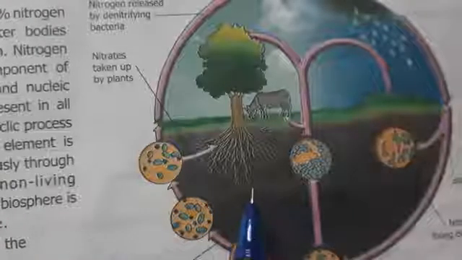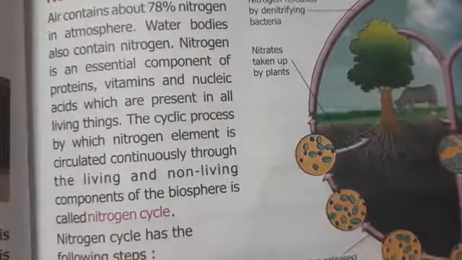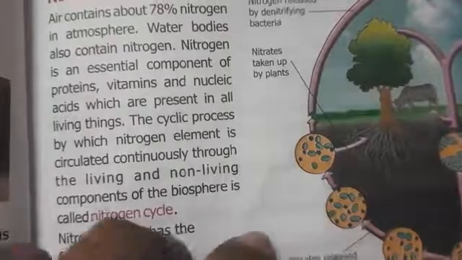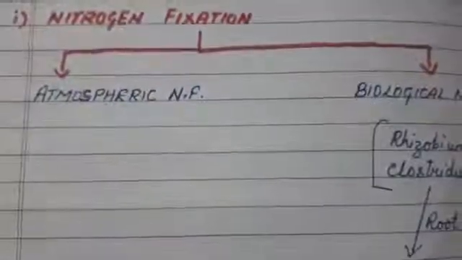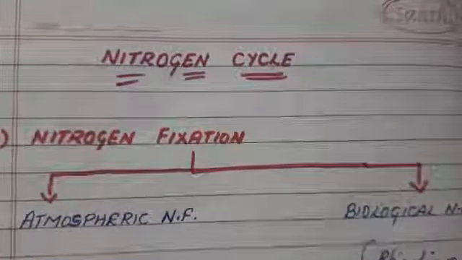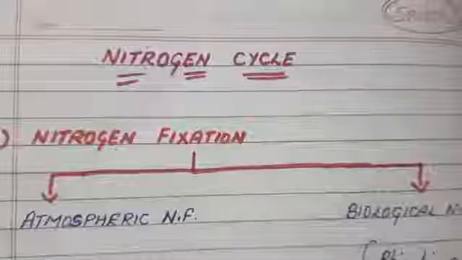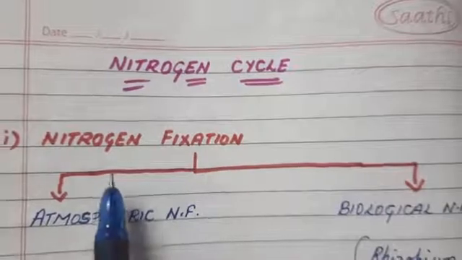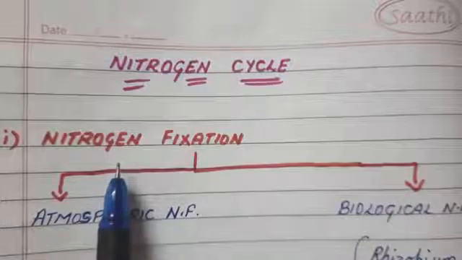First of all, let me tell you that in a nitrogen cycle there are 3 steps. What are the 3 steps of the nitrogen cycle? The first step is the process called nitrogen fixation.